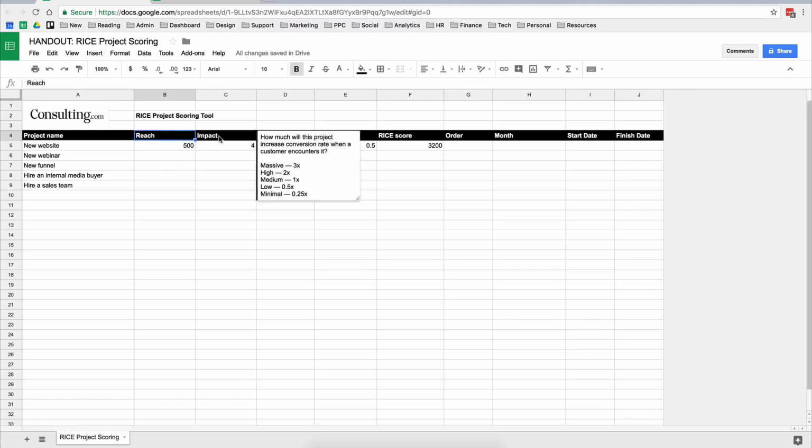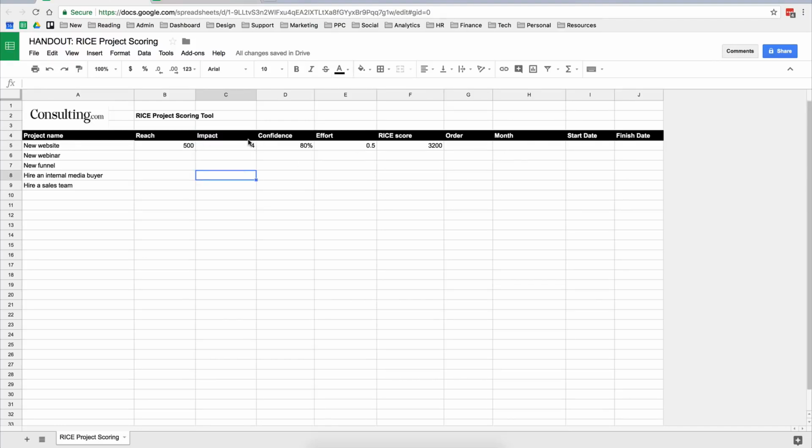Then impact. How much will this project increase conversion rate when a customer encounters it? So, this one's how many people is this project going to reach? The next one is how much of an increase in the conversion is this project going to create when customers or people interact with it? So, normal might be 0.25, low 0.5, medium 1x, high 2x, massive 3x. Now, it's important for me to tell you that we don't know these things exactly.